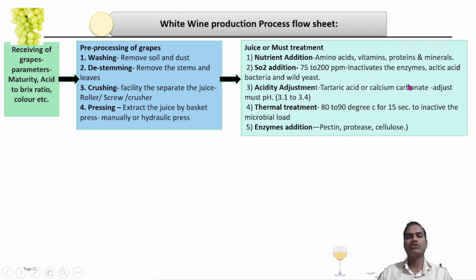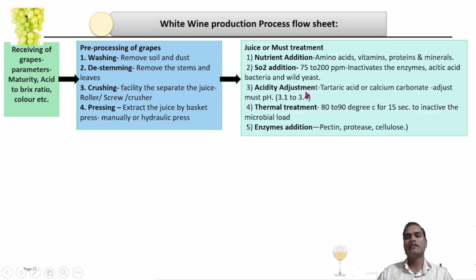Then the next step is juice treatment, in which one or more treatments are carried out. The important step is the sulfiting process, in which sulfur dioxide gas or potassium metabisulfite is added to inactivate the natural enzymes, wild yeast, and other microbial load that come from the grapes into the juice. This is inactivated by adding potassium metabisulfite to the juice at the range of 75 to 200 ppm.